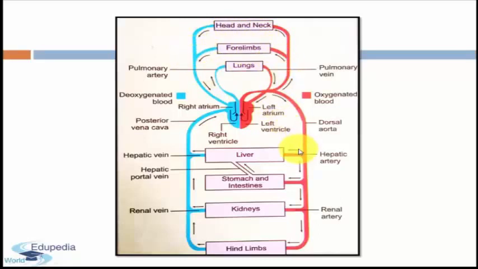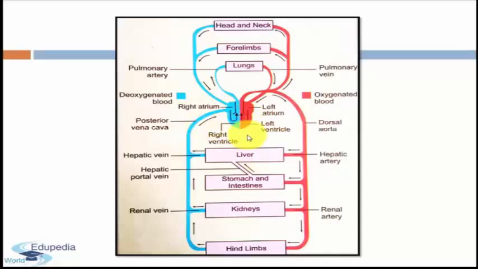Through these arrows you can analyze how the blood is flowing in each and every part of the body. The blood flows in the vessels always in the same direction, and the most important thing is that it passes repeatedly through the heart. Here also you can see that the blood is repeatedly passing through the heart.